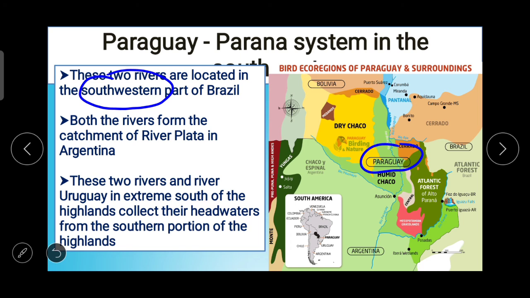Both the rivers form the catchment of River Plata in Argentina. These two rivers and River Uruguay in the extreme south of the highlands collect their headwaters from the southern portion of the highland. So just go through this image so that you can easily understand. Here Argentina, both the rivers form the catchment of River Plata in Argentina.